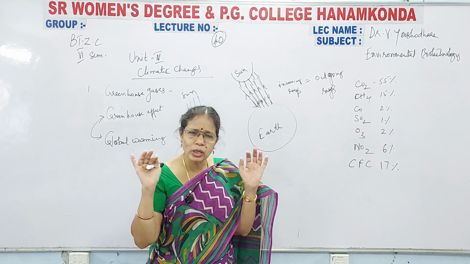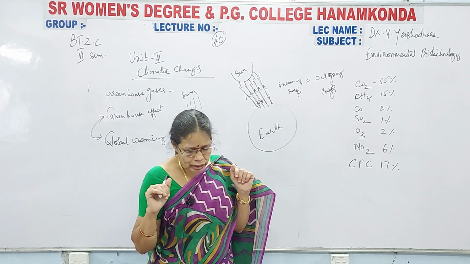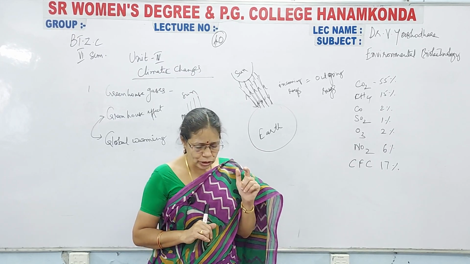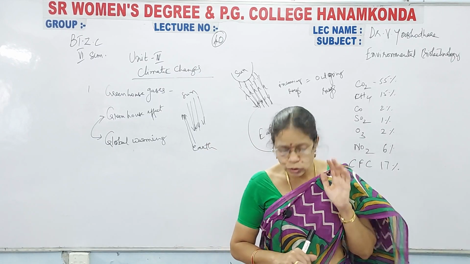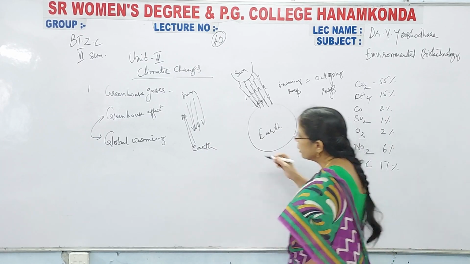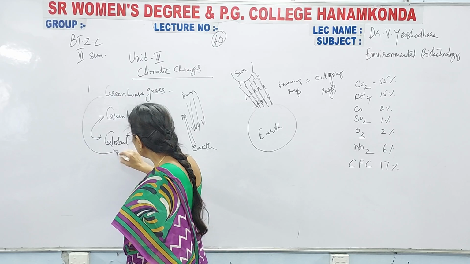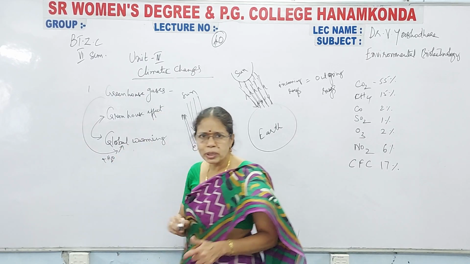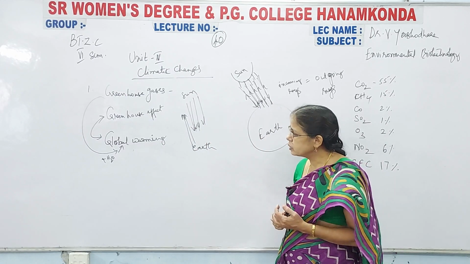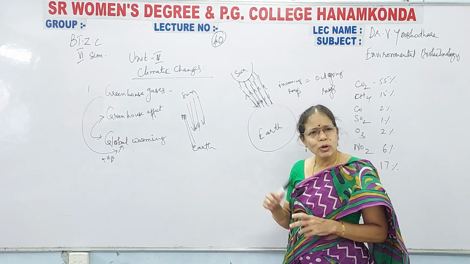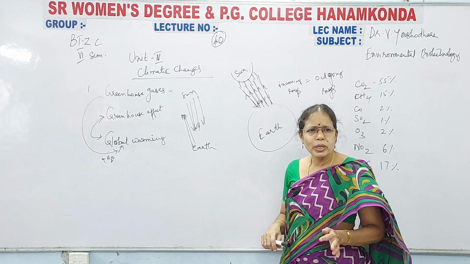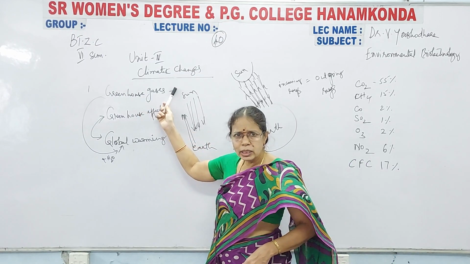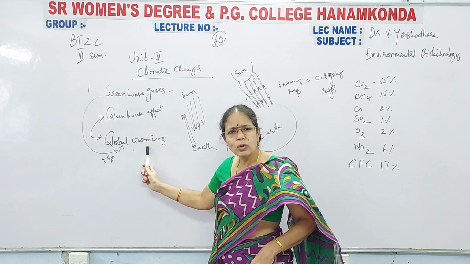If there is water vapor, moisture, in the environment, in association with greenhouse gases, it leads to global warming. What happens? Greenhouse gases plus moisture will lead to global warming. The presence of greenhouse gases in association with water vapor in the atmosphere leads to global warming.